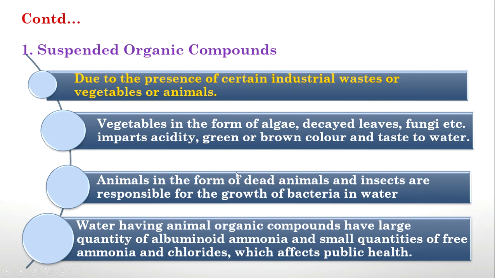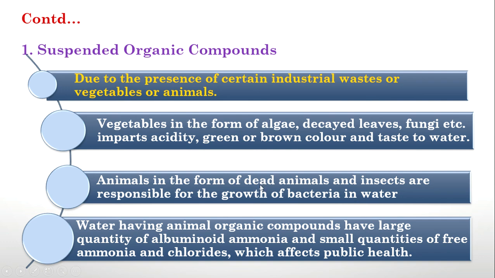So there are two effects. It may be either due to vegetables or due to animals or from industrial waste. Of course, industrial waste can cause any problems: turbidity, smell, odor, taste, etc. If it is due to vegetables, it may cause change in color, taste and acidity. If it is due to animals, it may increase the growth of bacteria in water.